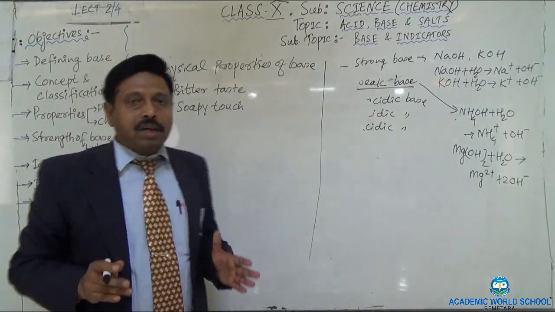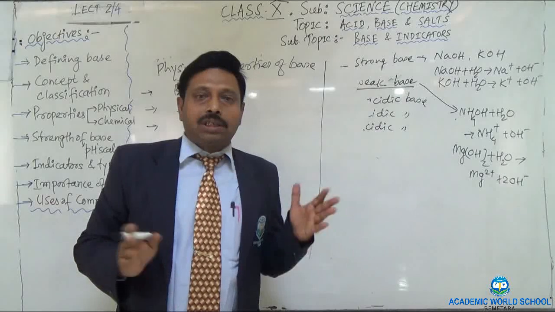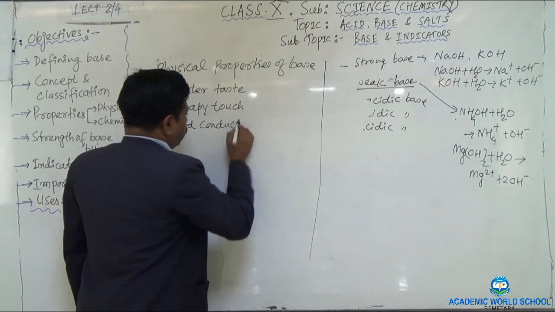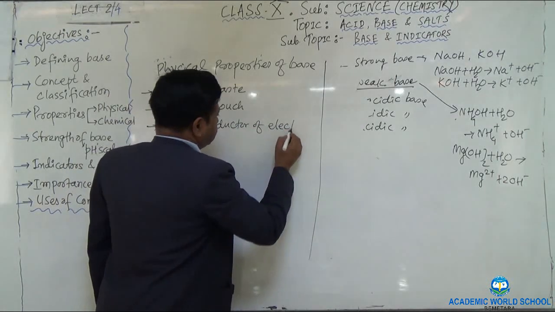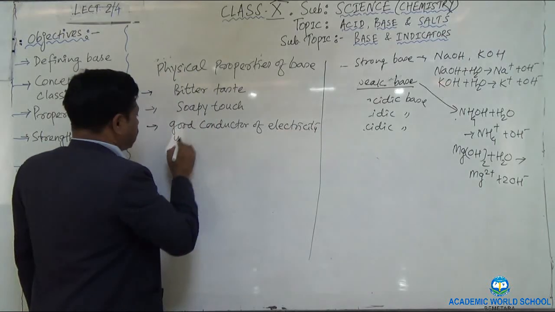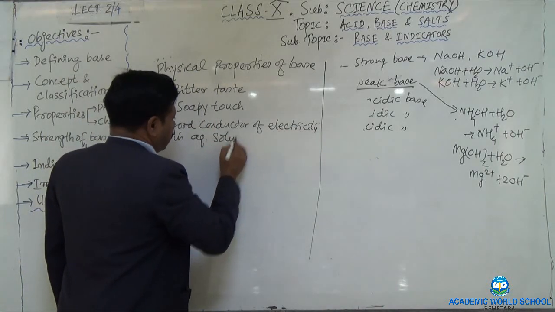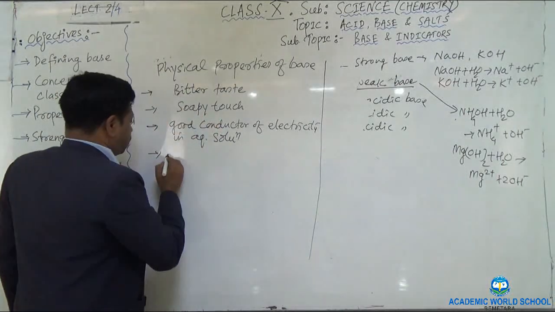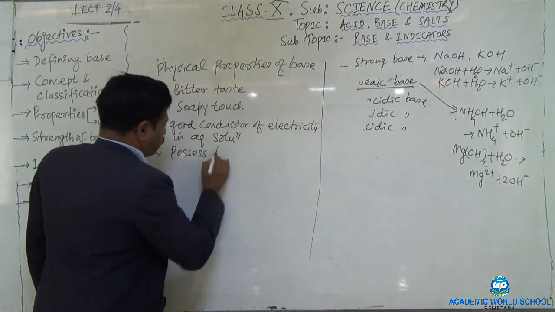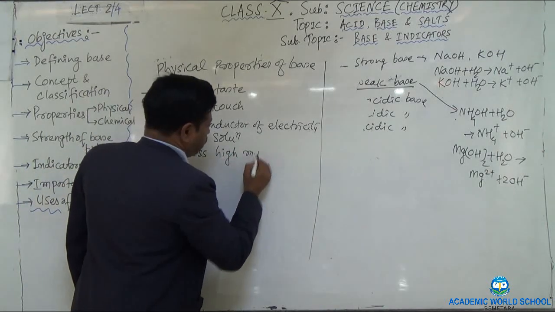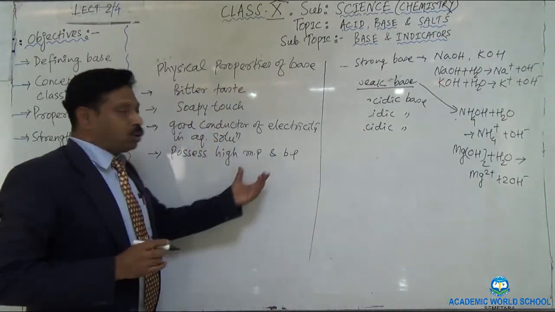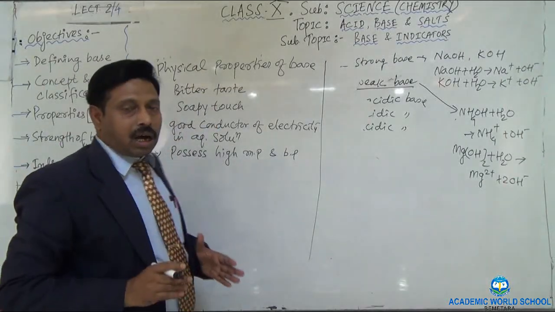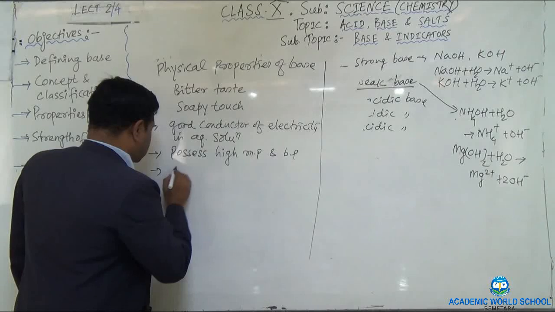Third one is bases are good conductors of electricity in their aqueous solution. So you also write that, good conductor of electricity in aqueous solution. And the bases also possess high melting and boiling points. High MP and BP. MP means melting point and BP means boiling point. Okay? And at last you can also write bases are water soluble. They are soluble in water.